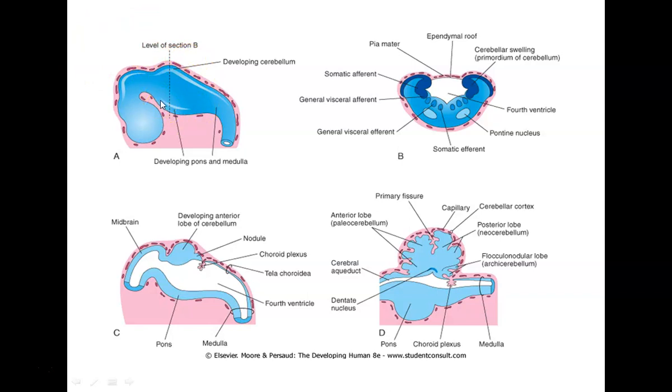The pontine flexure causes the divergence of the walls of the pons, which spreads the gray matter in the floor of the fourth ventricle. You can well see it here. Now, what are the derivatives of the alar and the basal plate that we see in the pons?